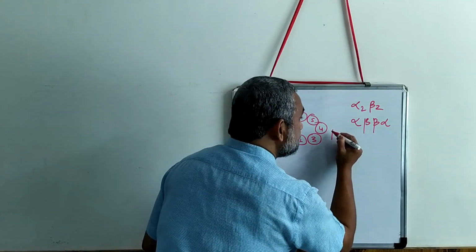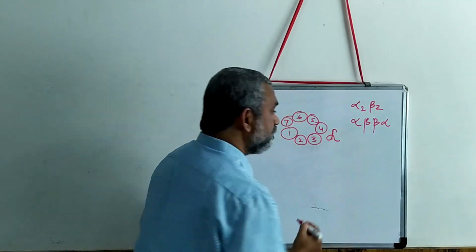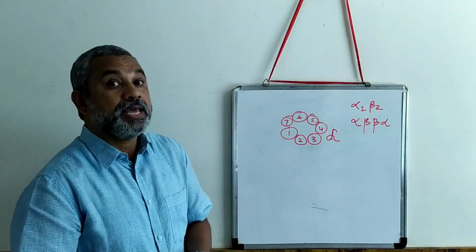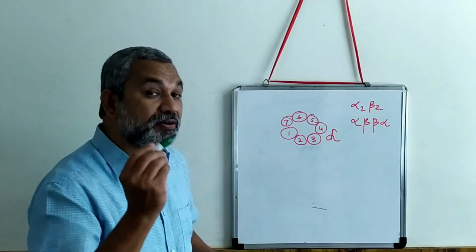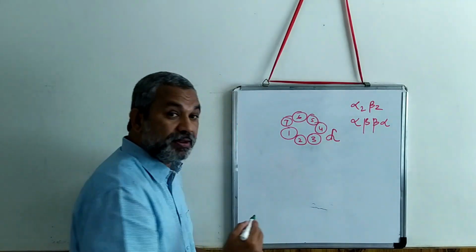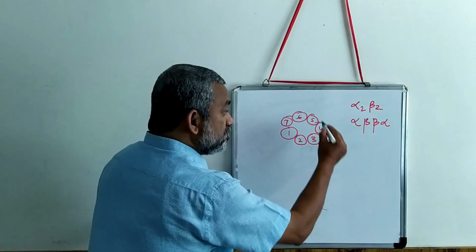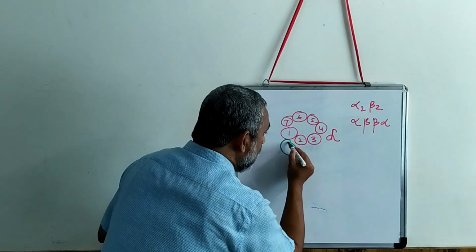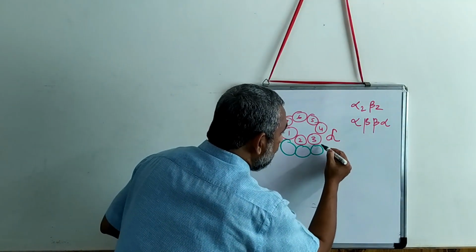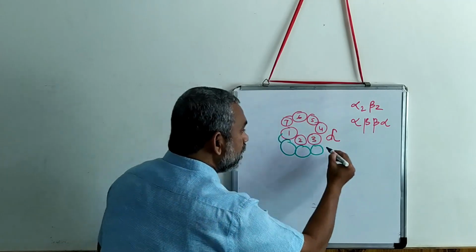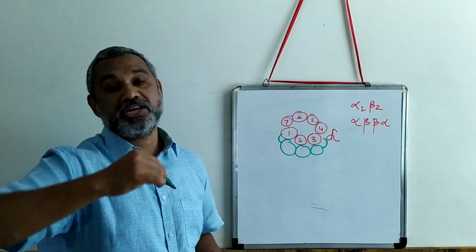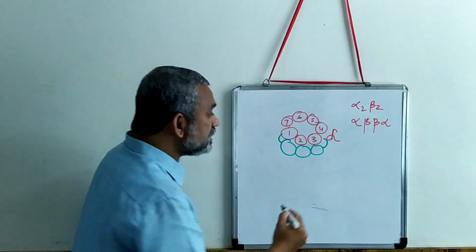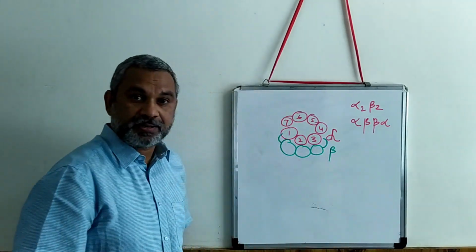This is the alpha subunit. Next to the alpha subunit, you have the beta subunit, again made up of 7 such structures. So 1, 2, 3, and it will form a ring kind of structure. This is the beta subunit.